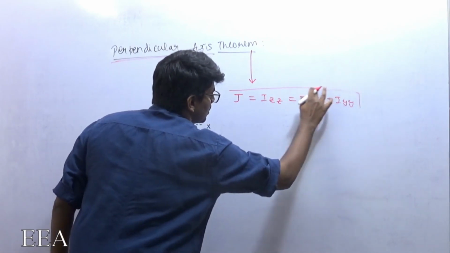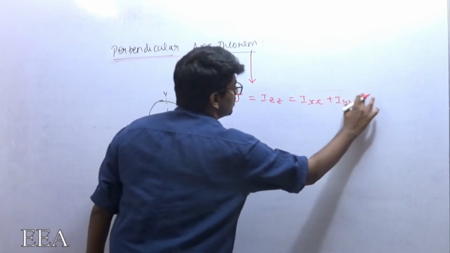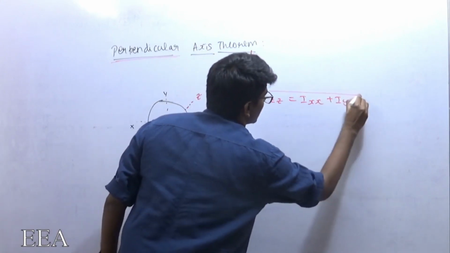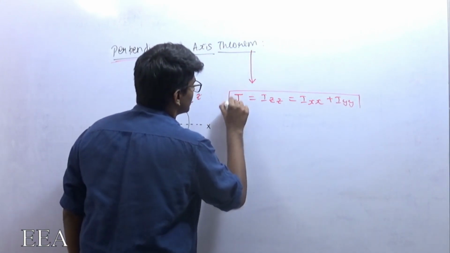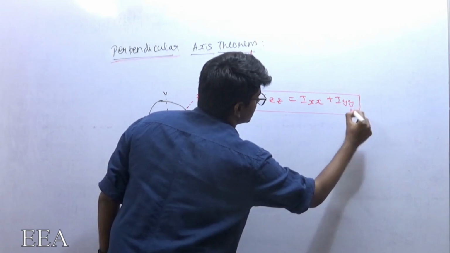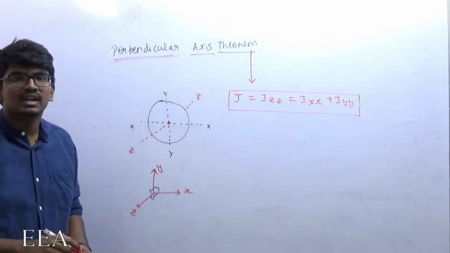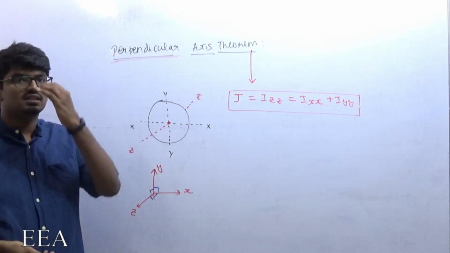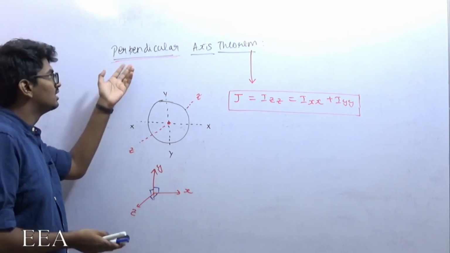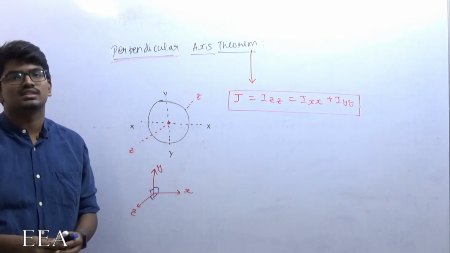So if you know Ixx and Iyy, then I can determine Izz. That is what the perpendicular axis theorem states.